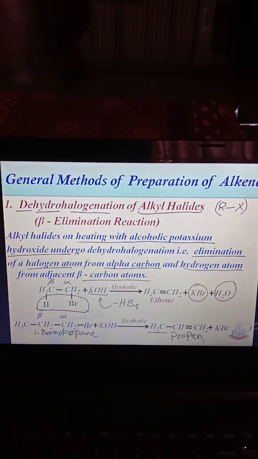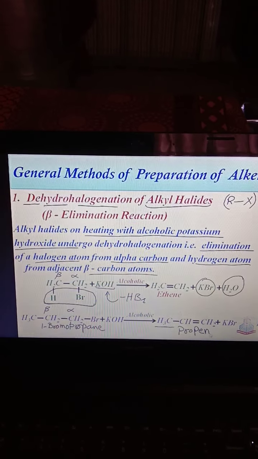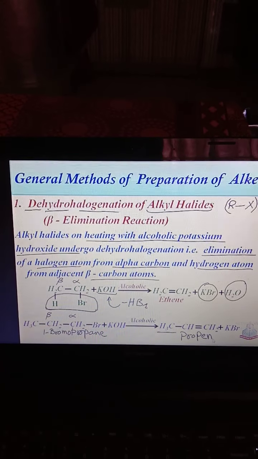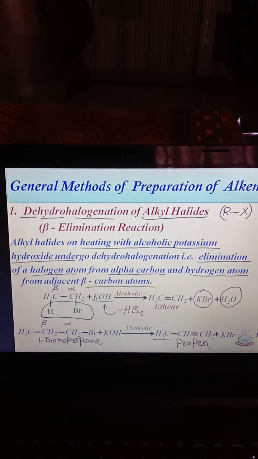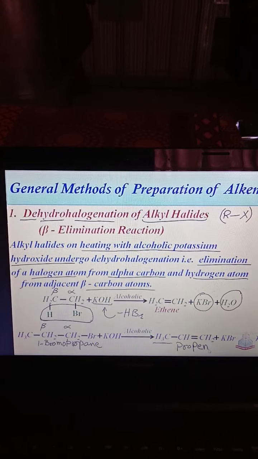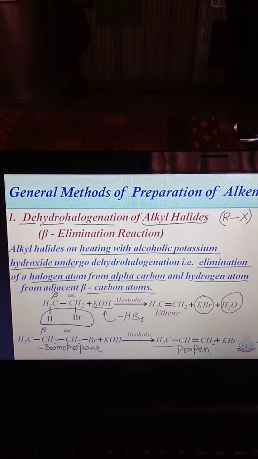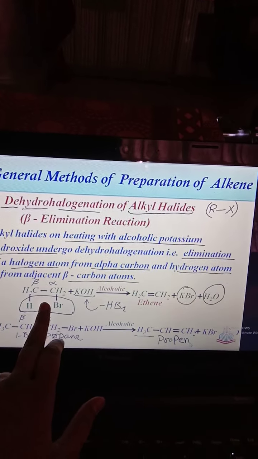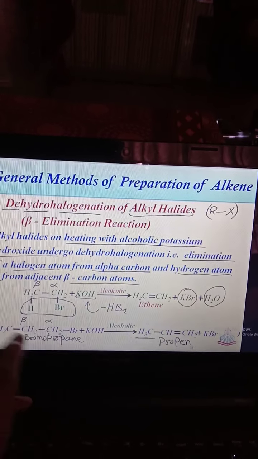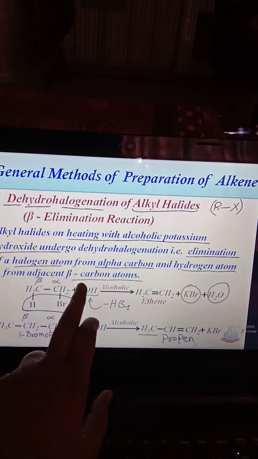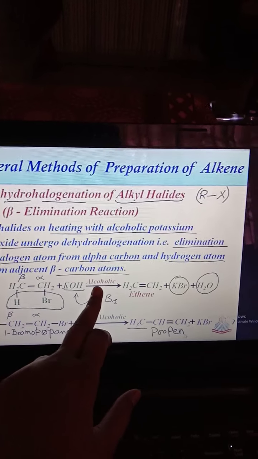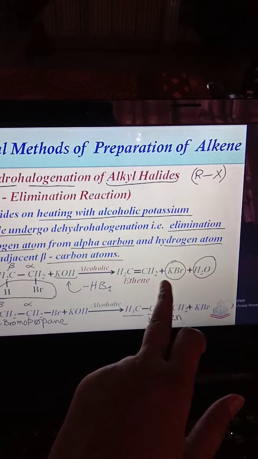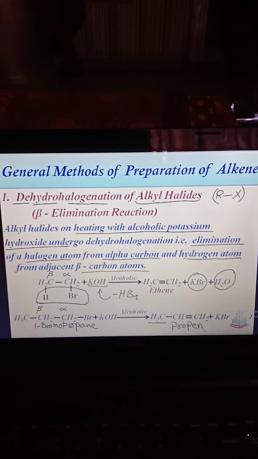General methods of preparation of alkenes. How can alkenes be prepared? They are prepared by dehydrohalogenation of alkyl halides. Alkyl halides have the RX group. De means remove; hydrohalogen means the HX group is removed. Consider this example from the previous slide. The alkyl halide reacts with a base in the presence of alcoholic solution, forming an alkene. HX, such as KBr, is removed and water is formed.